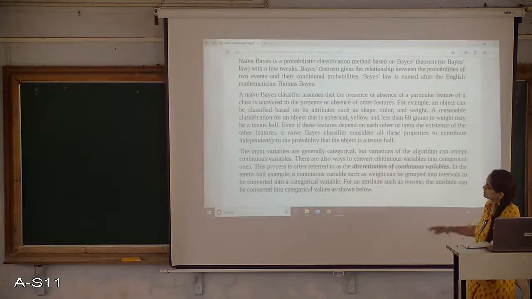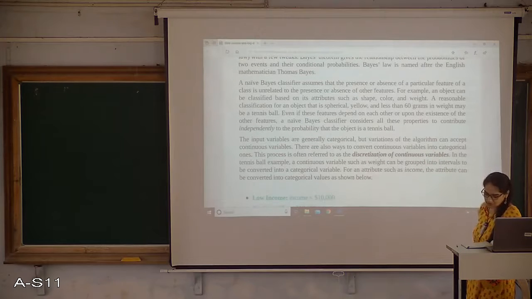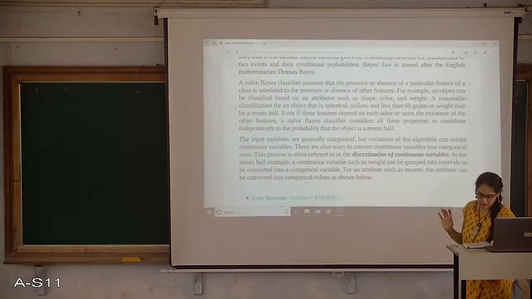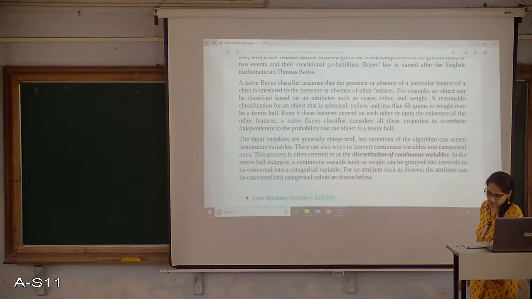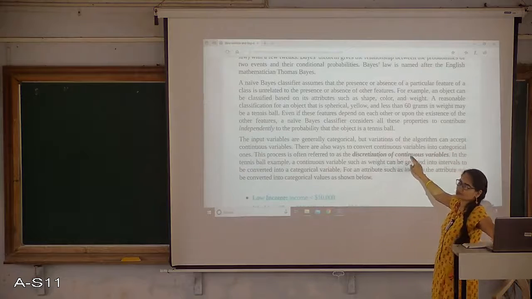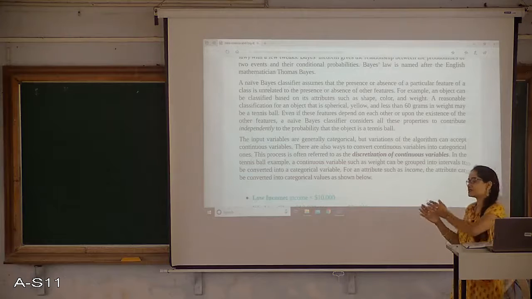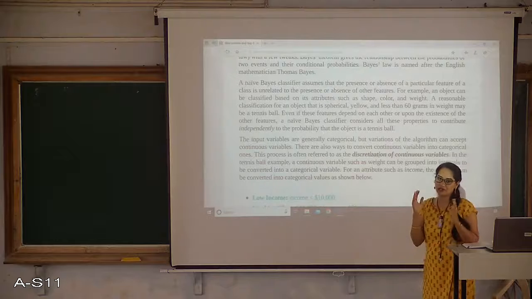Now, generally this Bayes theorem works better with categorical values, right. It can even work with continuous variables also. It is not that it works only with categorical values, it works with both categorical and continuous values, but preferably it is applied to categorical variables. There are different ways to convert a continuous variable into a categorical variable, that is called discretization of a continuous variable. Discretization is something like making a discrete part of a continuous variable